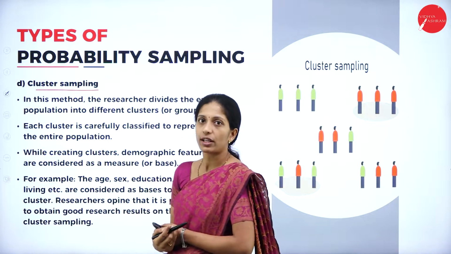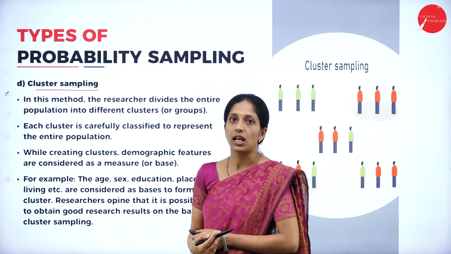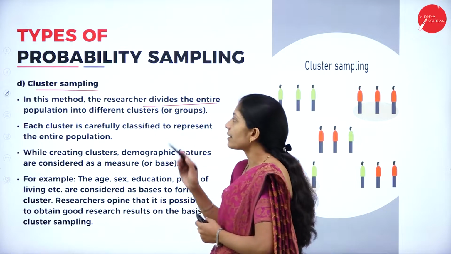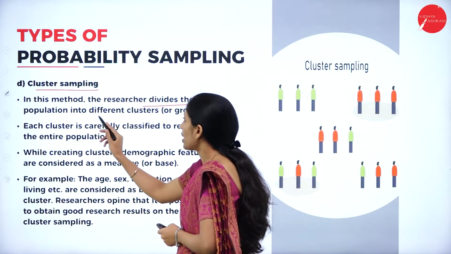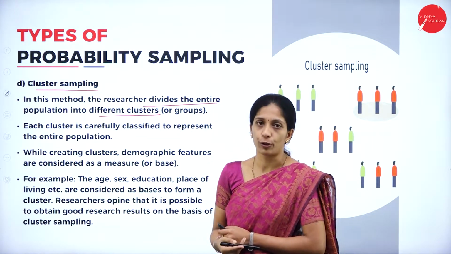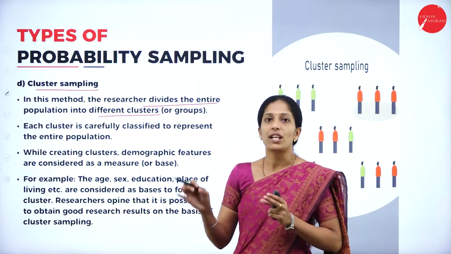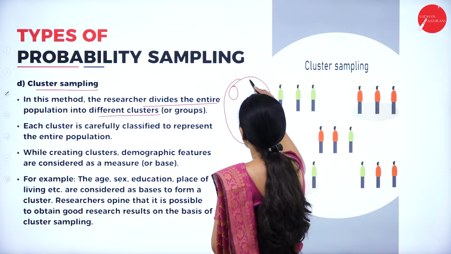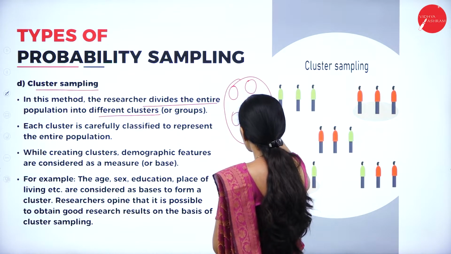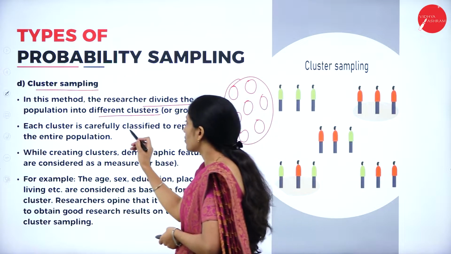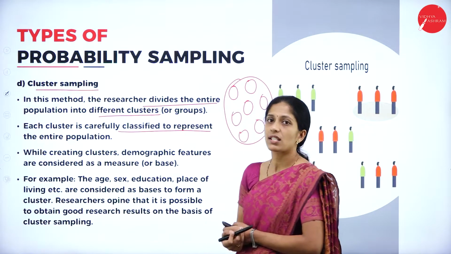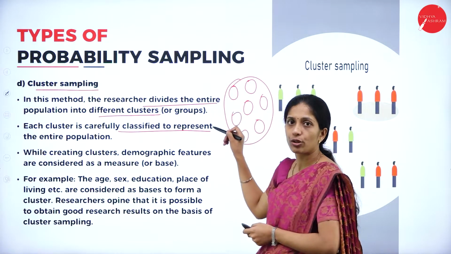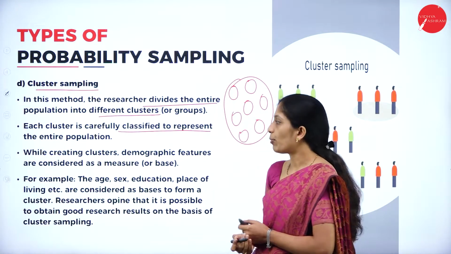The fourth important type of probability sampling is cluster sampling. In this method, the researcher divides the entire population into different clusters or small groups. So here the whole population is divided into small groups. They divide the whole population into small groups where each cluster is carefully classified to represent the entire population. Now here each cluster, that is each group, will represent the entire population.